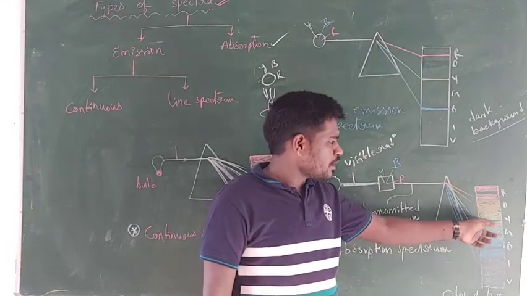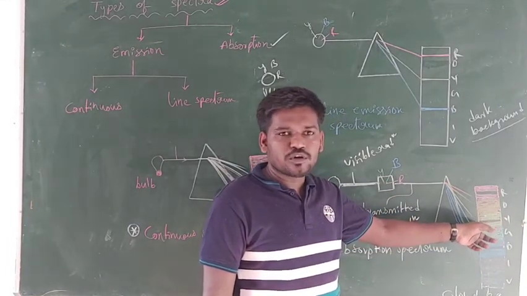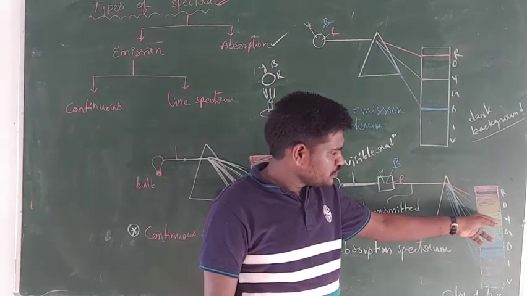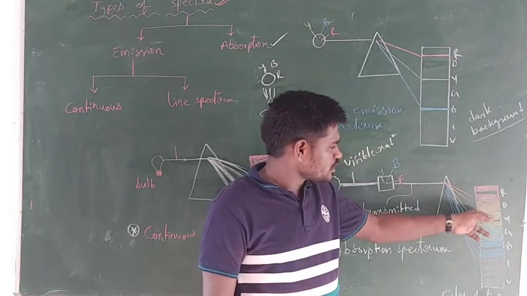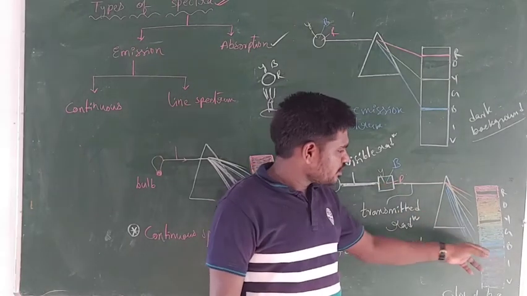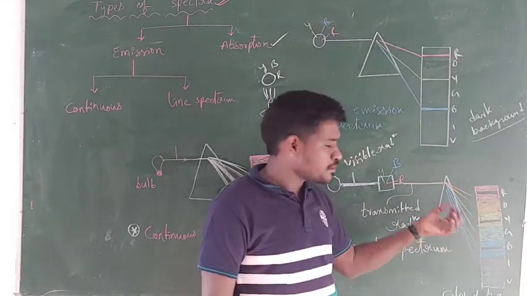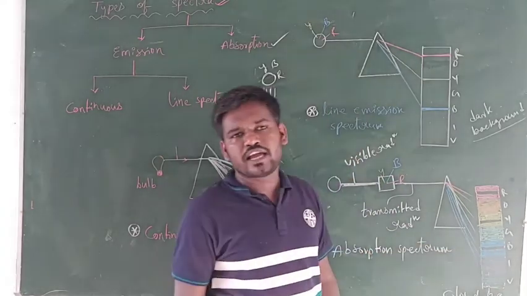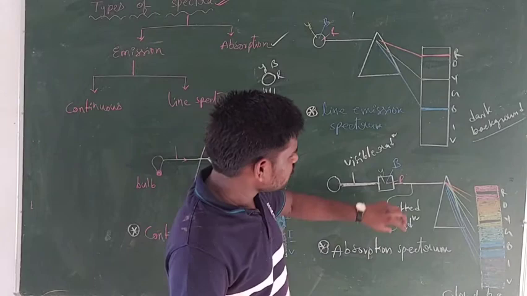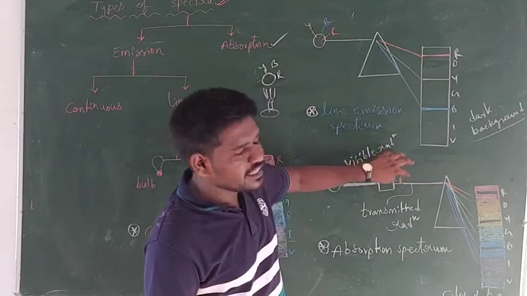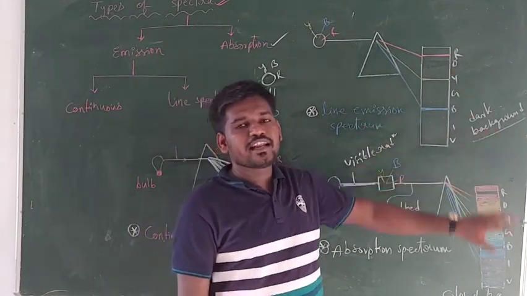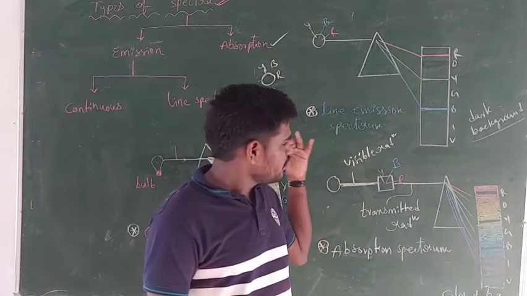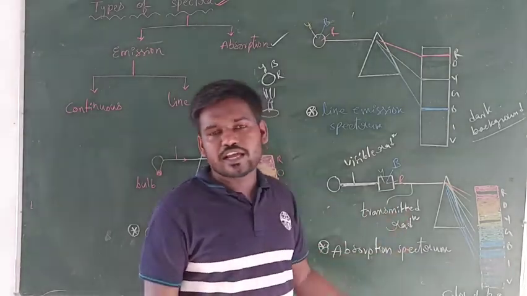And here also we have got a dark line in the yellow region, because the light which should be placed over here was absorbed by this body. And here also the same, some blue light is present in that body, that's why in the blue region we get a dark line. Okay, so after some time this body can emit these three lines. So now we get a line emission spectrum. In that spectrum you get one red line, a blue line, and next a yellow line.